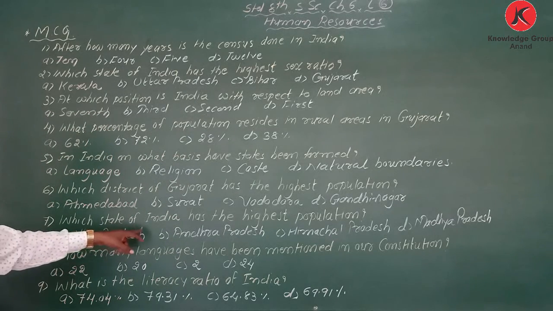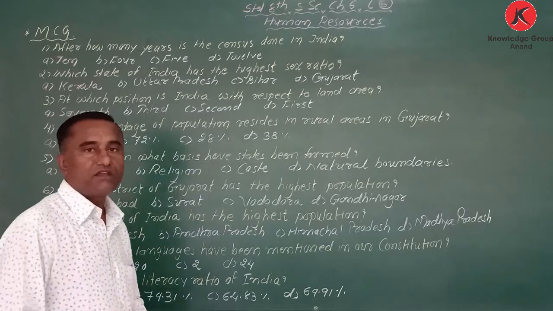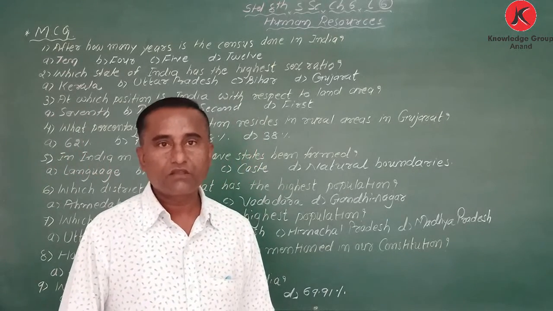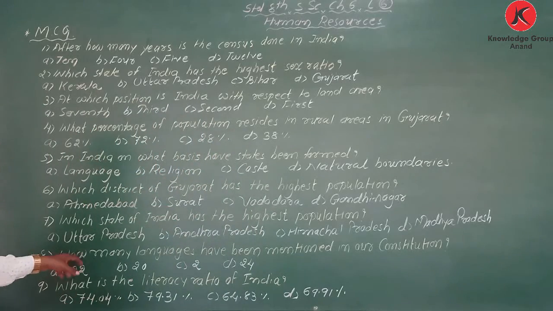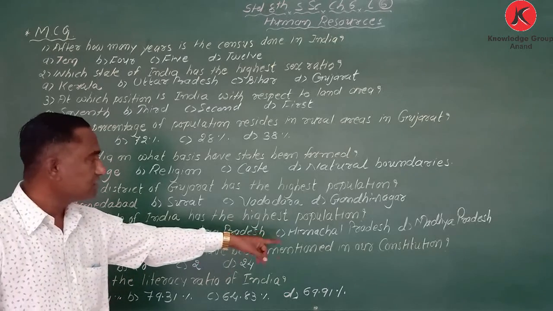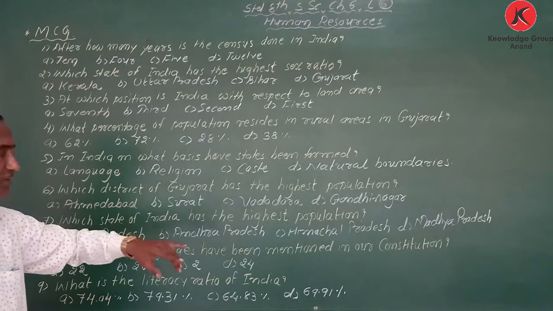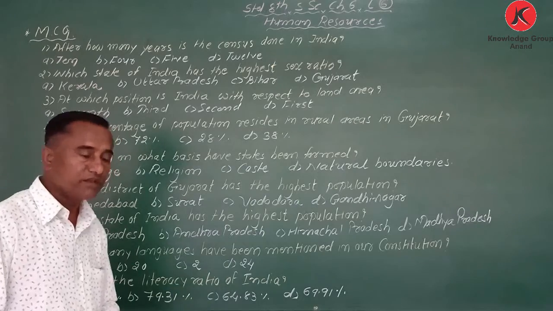Which state of India has the highest population? In which state do we have more population? Correct, good. Uttar Pradesh. Uttar Pradesh has the highest population. Options are given: Andhra Pradesh, Himachal Pradesh, Madhya Pradesh, but the highest population is in Uttar Pradesh. Got it?